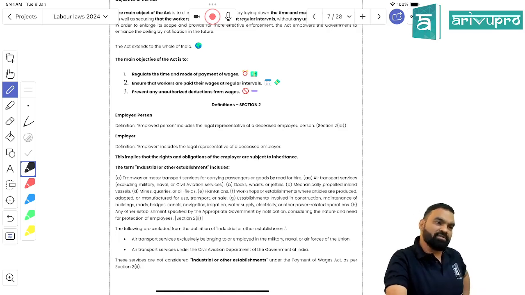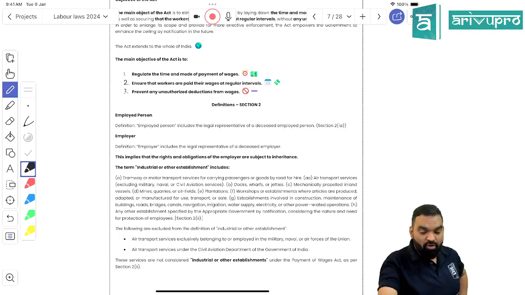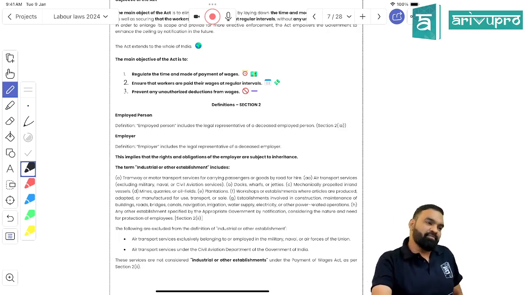What is an employed person? The employee, right? Employee is what? Employed person. And after that they are saying that in case of death of the employed person, his legal representative. What are they saying? Legal representative. Understood? What have you understood?